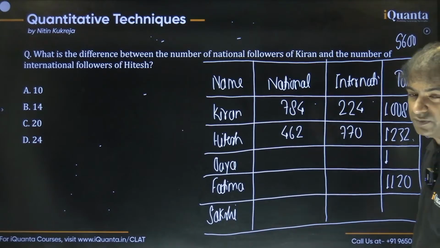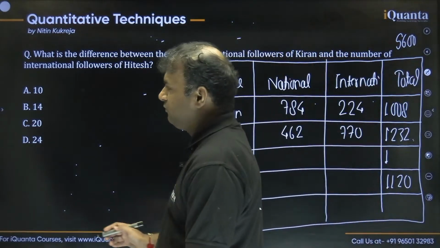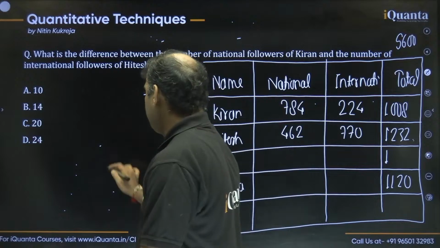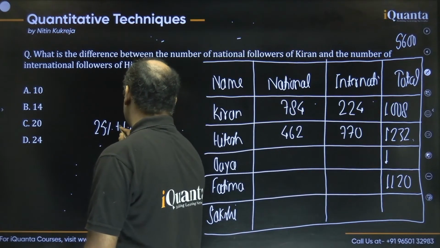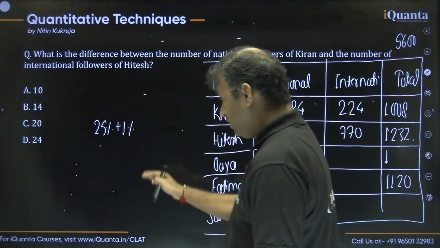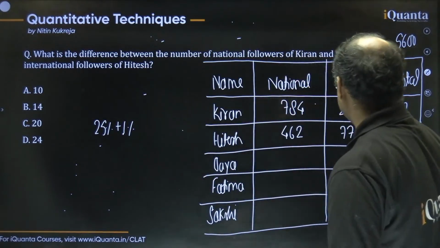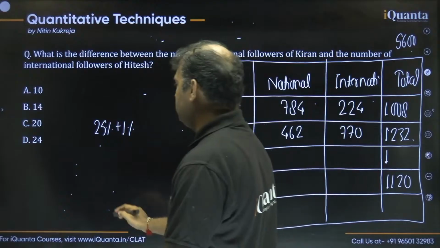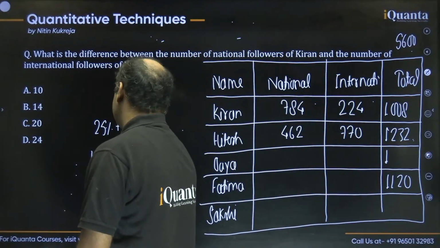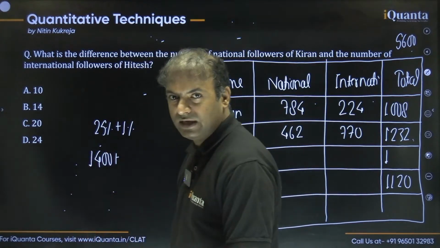Jaya is 26%, right? So we can again do the same. We can say 20 plus 6, or we can also say 25 plus 1. 26% we can say in this way also, all up to you guys. If you are doing 25 plus 1, 25% is nothing but 1/4. So 1/4 of 5600 is actually 1400. That makes things easy. That's why I went like this.